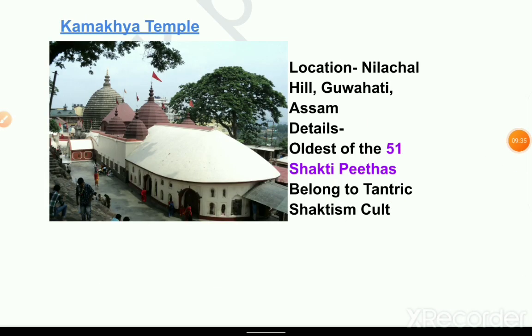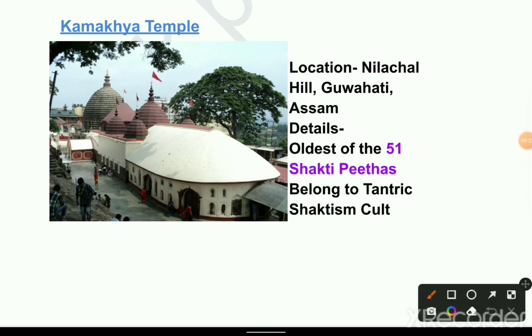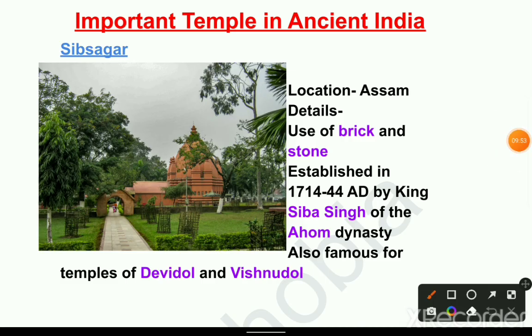Next temple, Kamakhya Temple. Location: Nilachal Hill, Guwahati in Assam. Details: oldest of the 51 Shaktipeethas, belongs to the Tantric Shaktism culture. Next is Sivasagar. Location: Assam. Details: use of brick and stone. Established in 1714 to 44 AD by King Siva Singha of the Ahom dynasty. Also famous for the Devi Dol and Vishnu Dol temples.